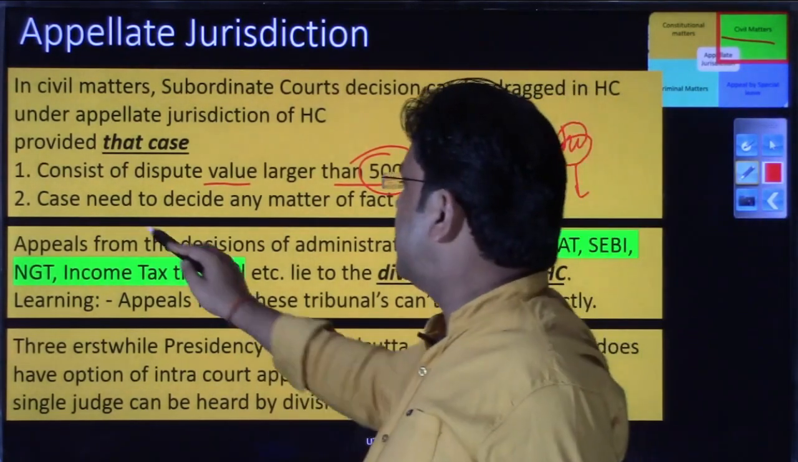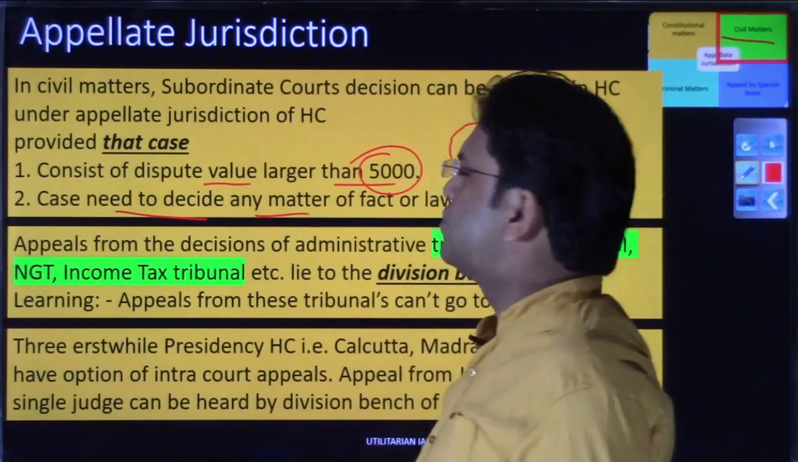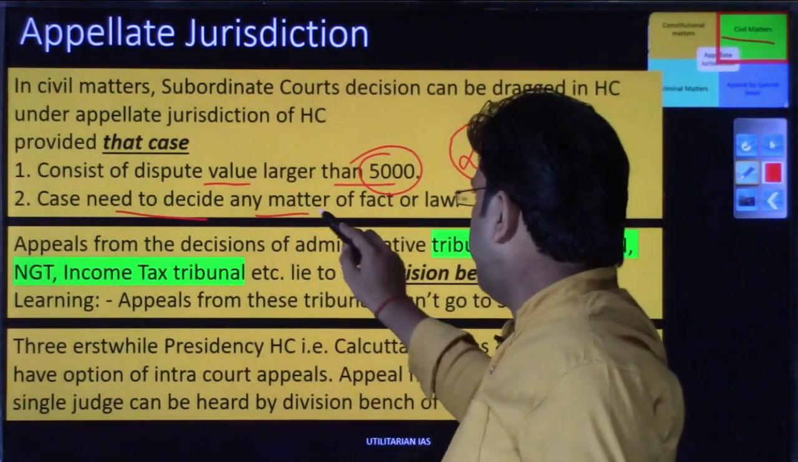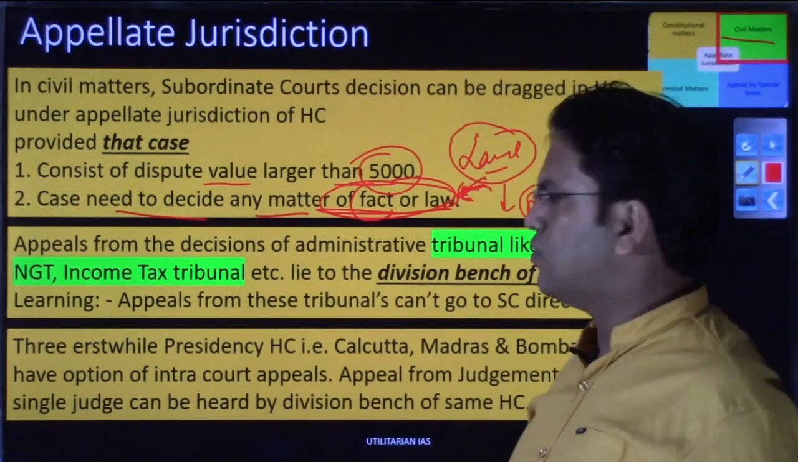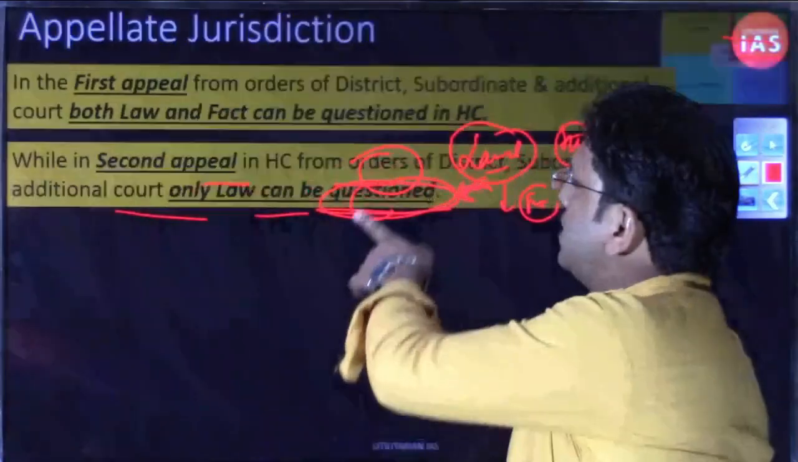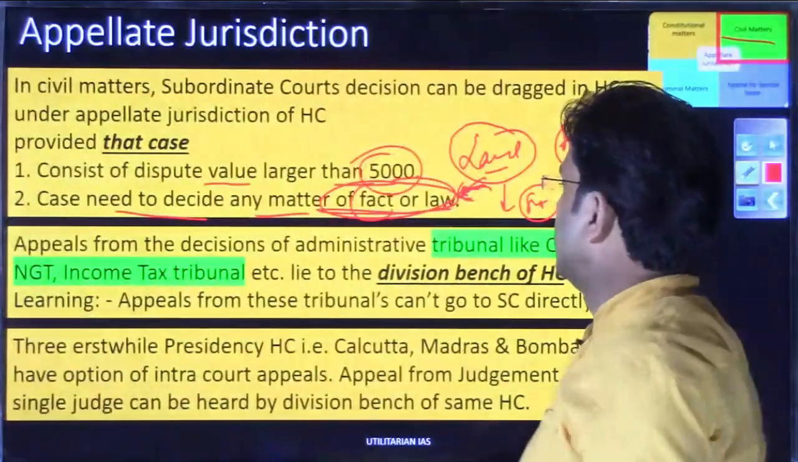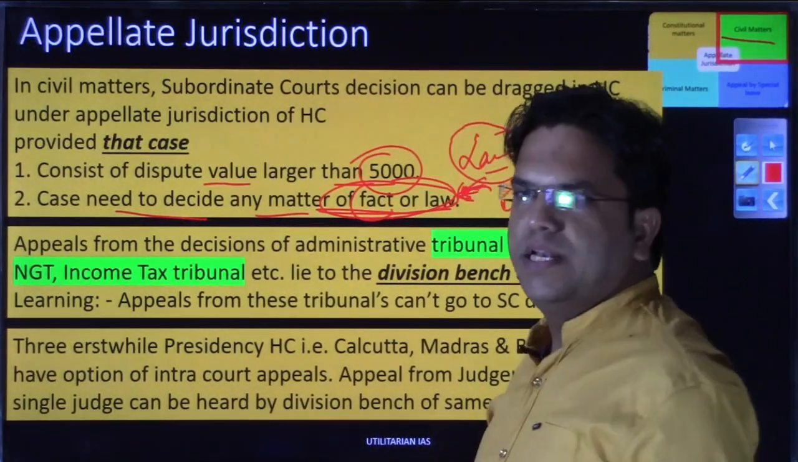Or if there is any question that needs to decide any matter of fact or law. So this thing we will discuss. What is this fact? What is this law? We have kept that for another slide. On the next slide we'll discuss this. So let this thing remain pending. Next point.